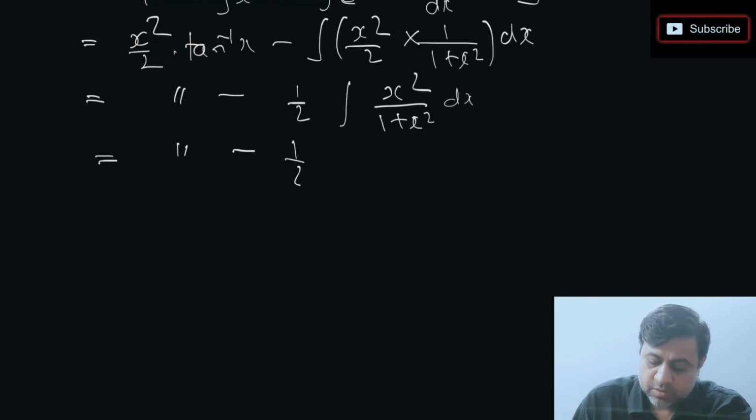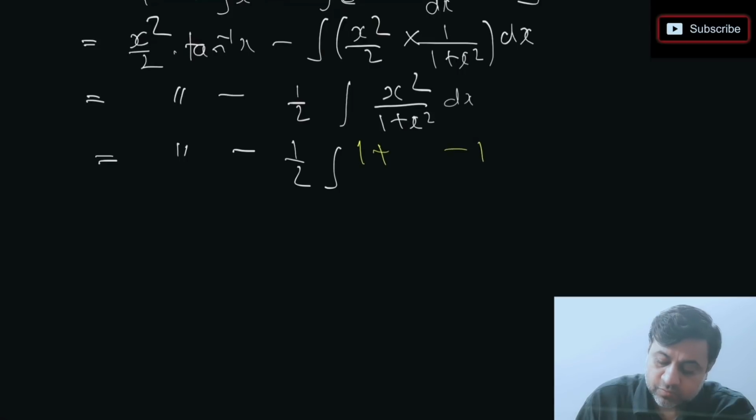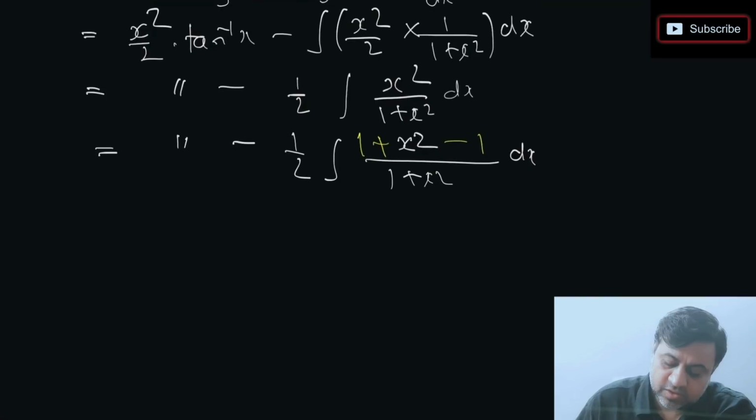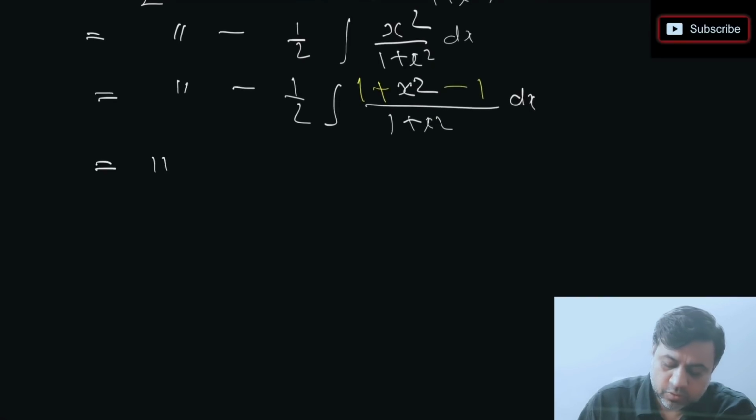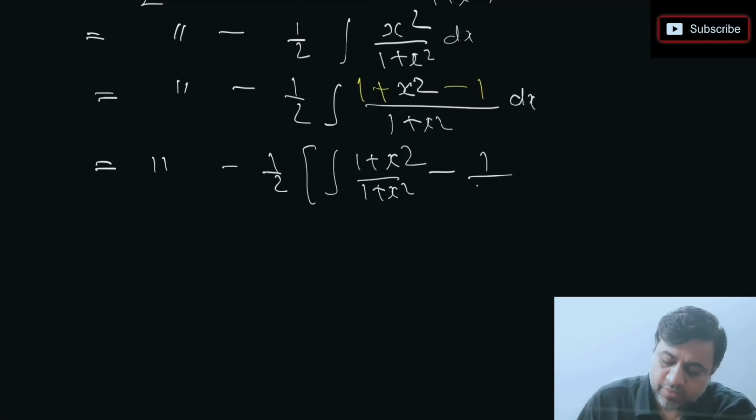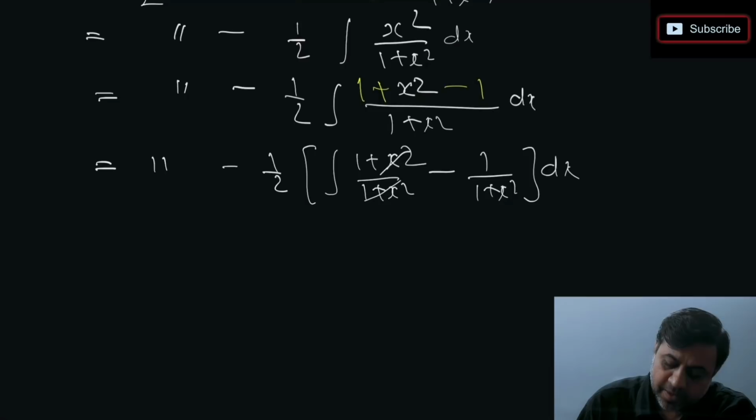So I'm just keeping this as it is. x square by 1 plus x square, क्या करना है? तो what we'll do here is I'll just do plus 1 minus 1. This is what I want you to learn and understand nicely. This remaining thing as it is. Now what we do here is we just take them separately. So this first part I'm not making any change. Here I'm just going to write 1 plus x square by 1 plus x square separately, 1 by 1 plus x square separately. This part getting cancelled.